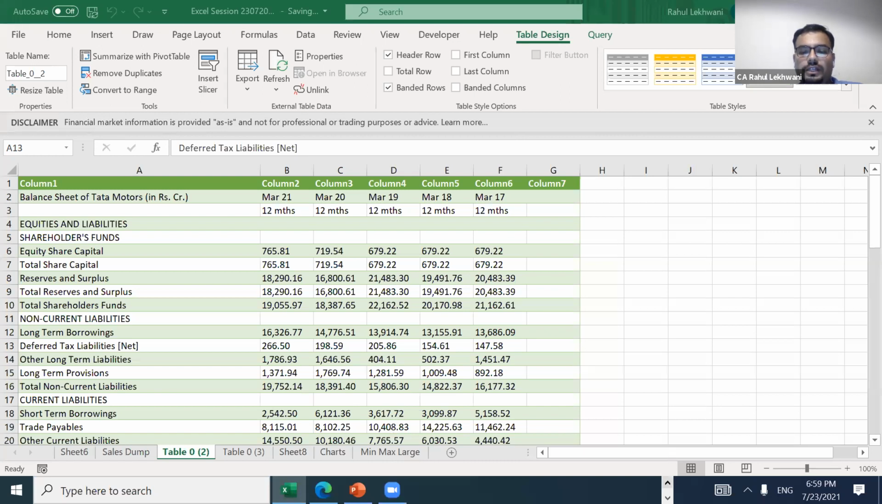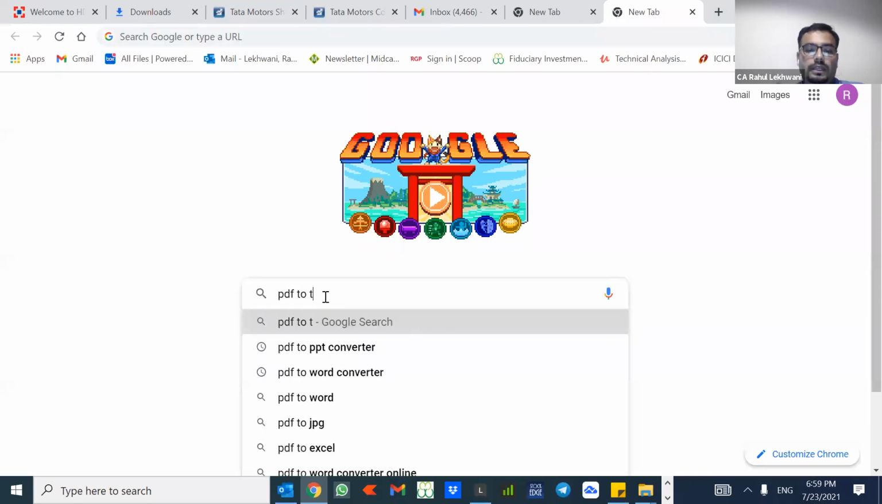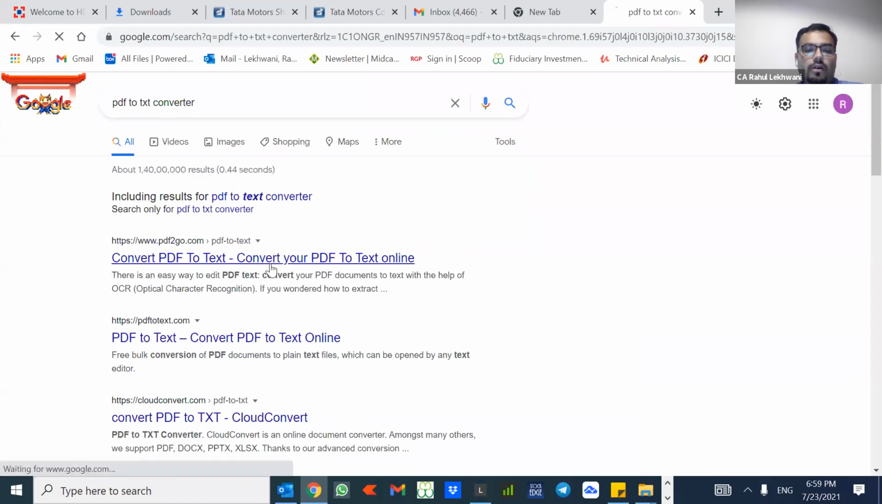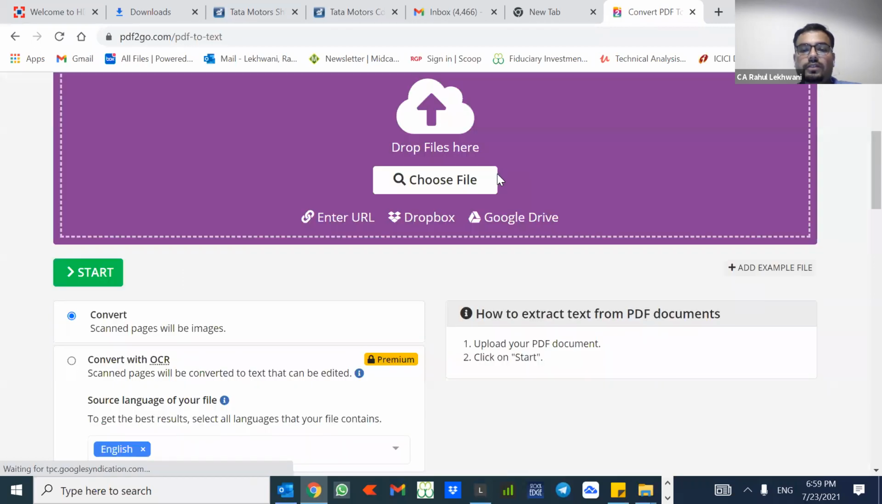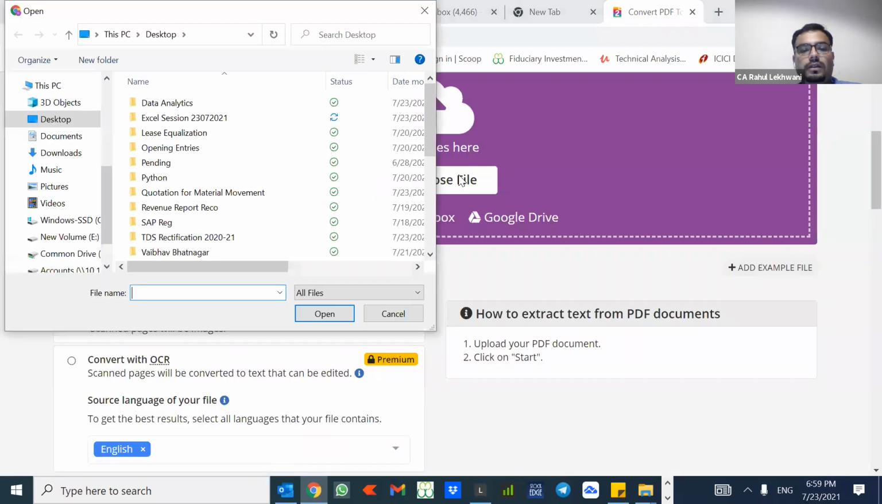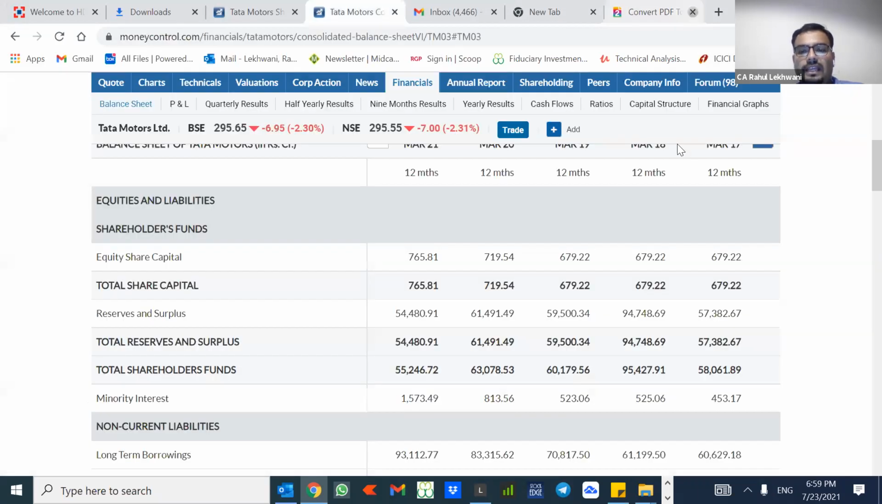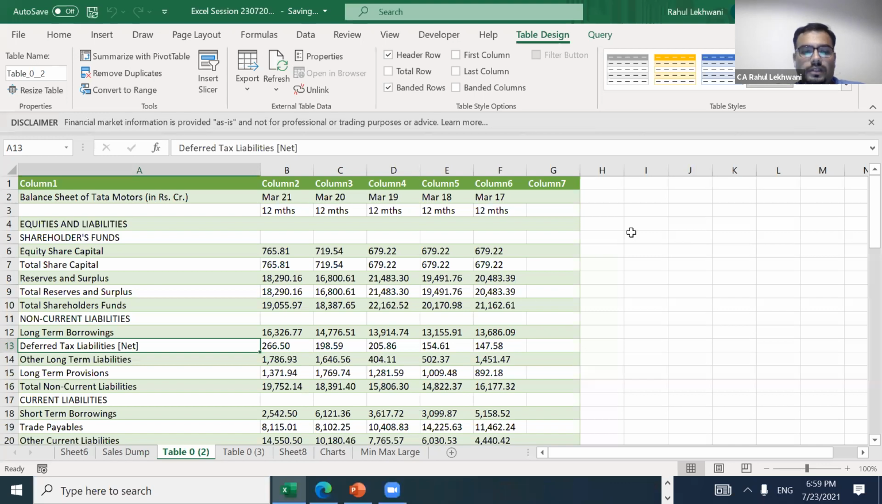For PDF to text, all you need to do is go on to Google and search for PDF to text converter. Open any converter, upload the file, and then you can download the same. So any file can be converted these days online. Okay, so let us move on.